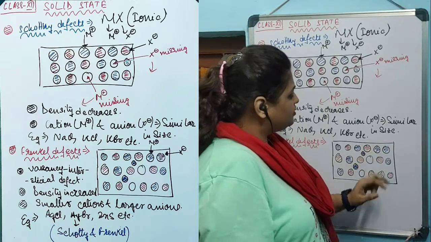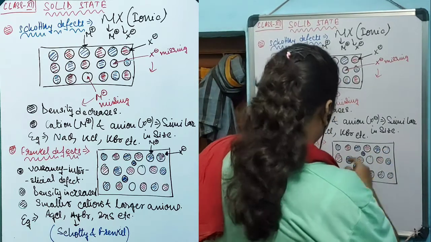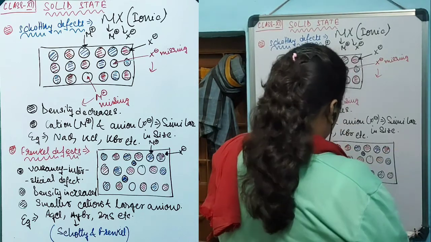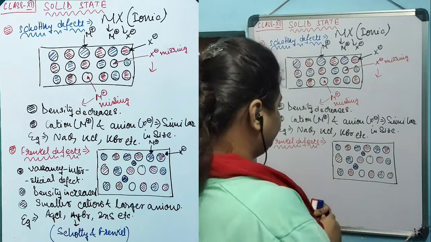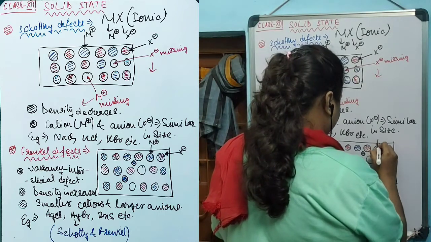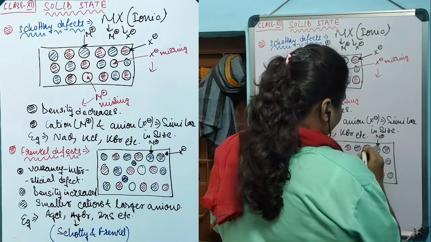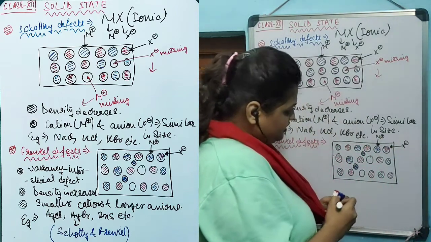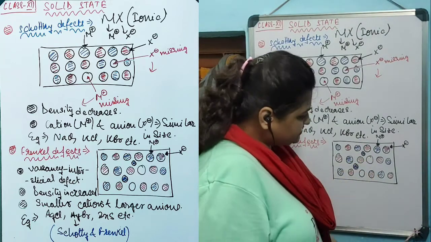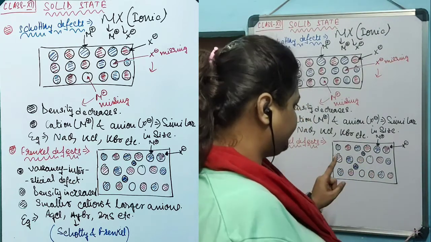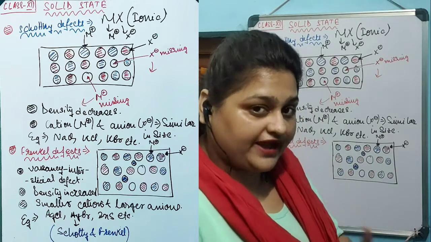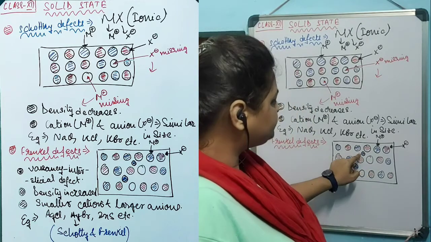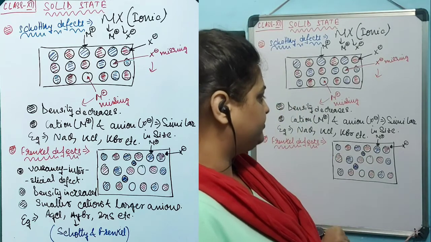I have taken this blue dotted particle as the cation M+ and this red dotted particle as the X- anion. Now if you observe, there are some interstitial positions that are occupied, but the entire vacancy is not created. This lattice point was occupied by this particle, which is actually the cation M+.